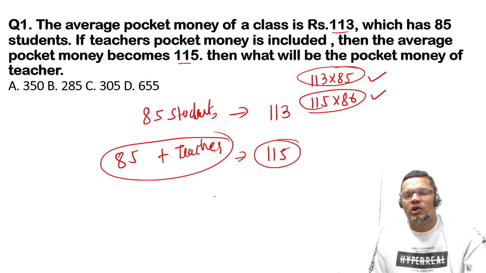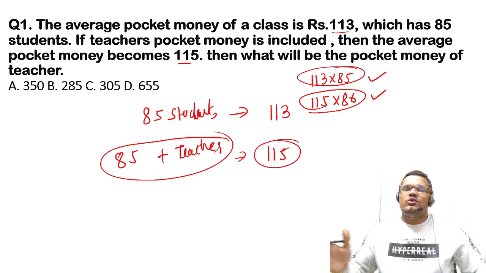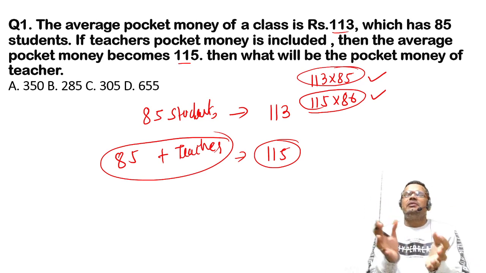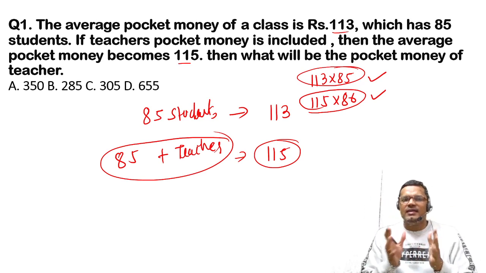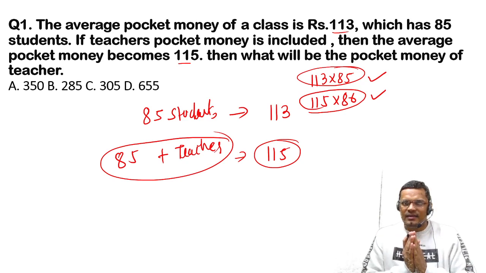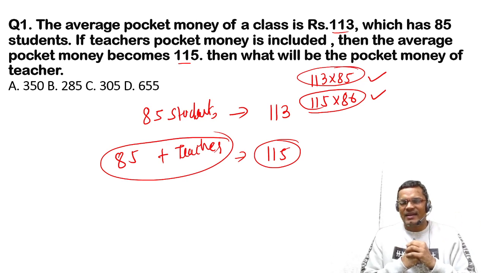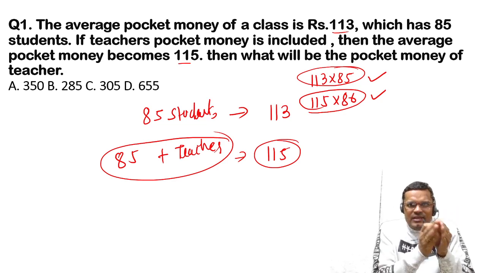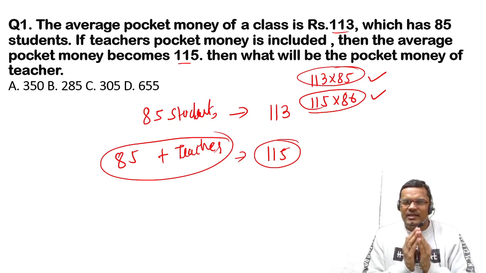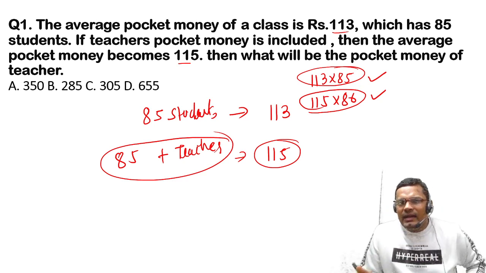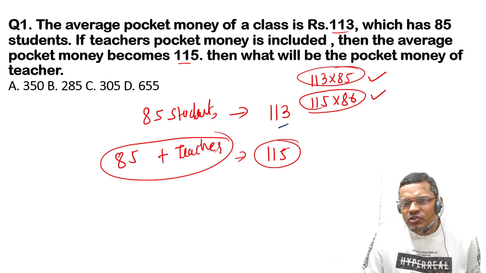And how will we think logically? Let us suppose all the students are standing in a row and everybody has 113 rupees in their hand or in their pocket, then only the average is 113, right? Now teacher comes and goes to every student, and gives him 2 rupees each, then it becomes 115, right?